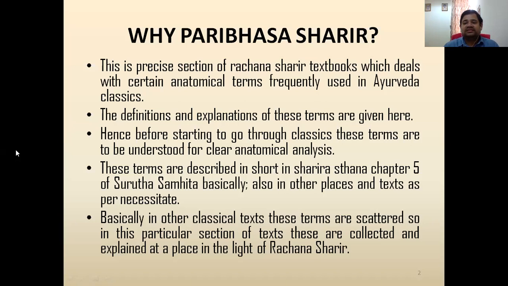These terms are described in short in Sarirasthana chapter 5 of Sushruta Samhita basically, and also in other places in the text as per necessity. Wherever there is need, the terms have been described or directly taken, with no description given. Basically, in other classical texts, these terms are scattered. So, in this particular section of the text, that is Paribhasa Sarir, these are collected and explained at one place in the light of Rachna Sarir.